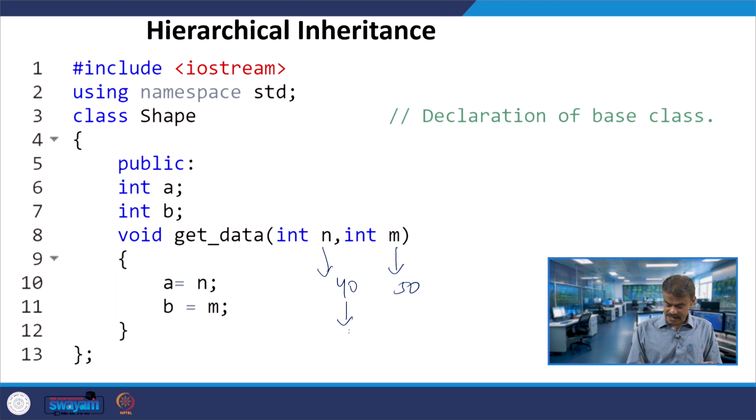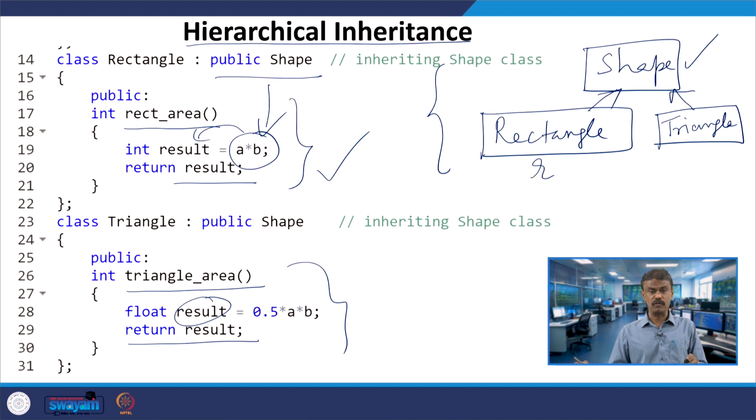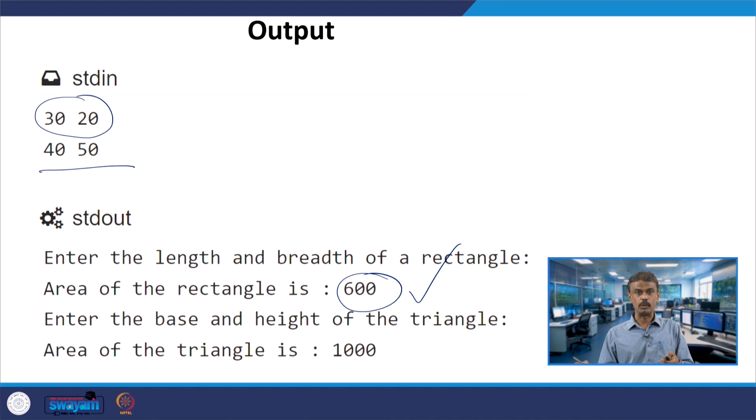The meaning is A is 40 and B is 50, and when T calls the function triangle_area, it is 0.5 into A into B, that is 0.5 into 40 into 50, which is 2000 by 2, equal to 1000. So you get the output 1000, which we are getting.